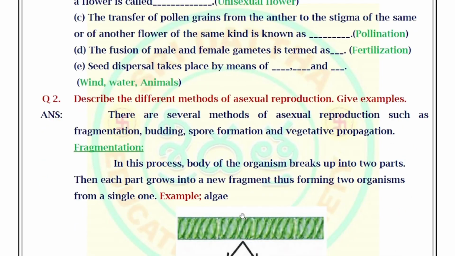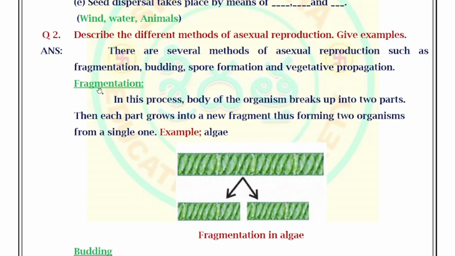Now move on to fragmentation. In this process, the body of the organism breaks up into two parts. Then each part grows into a new organism, thus forming two organisms from a single one. This is known as fragmentation. Example, algae. So look at this picture. This algae is cut into two pieces. This process is known as fragmentation.